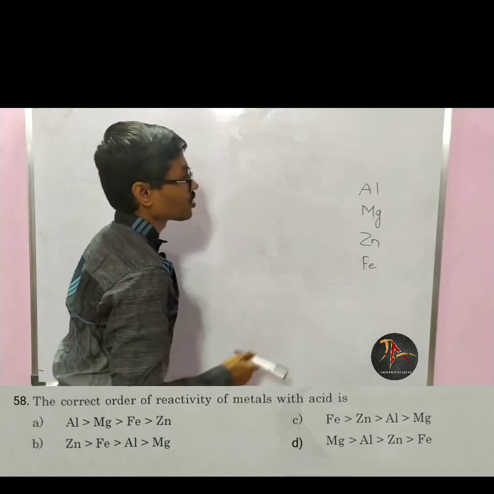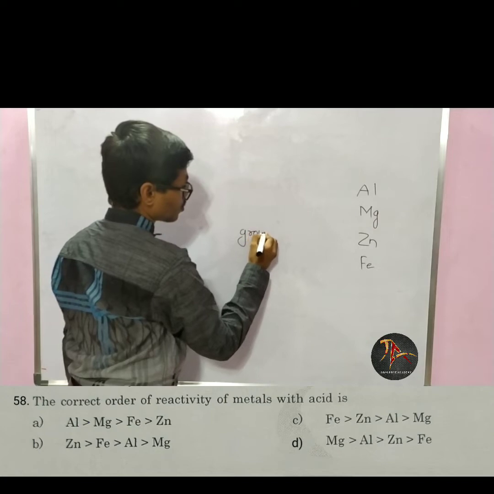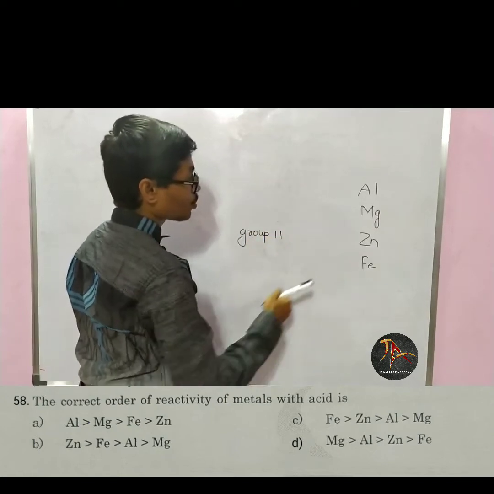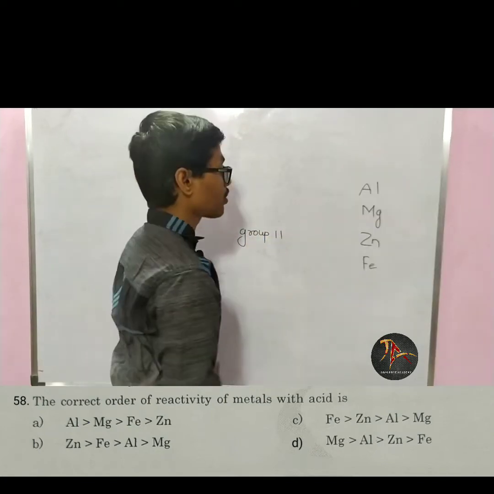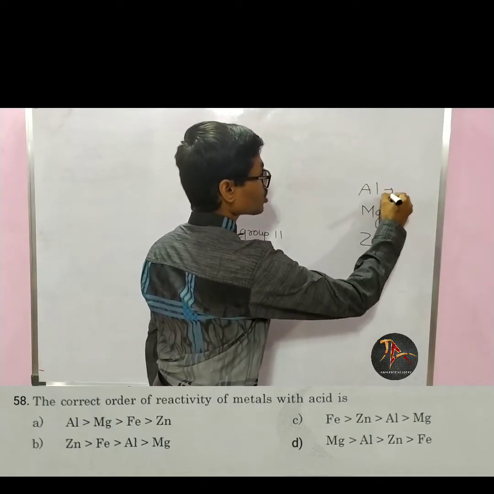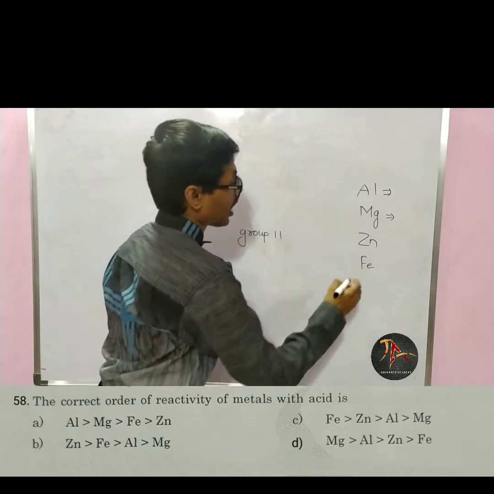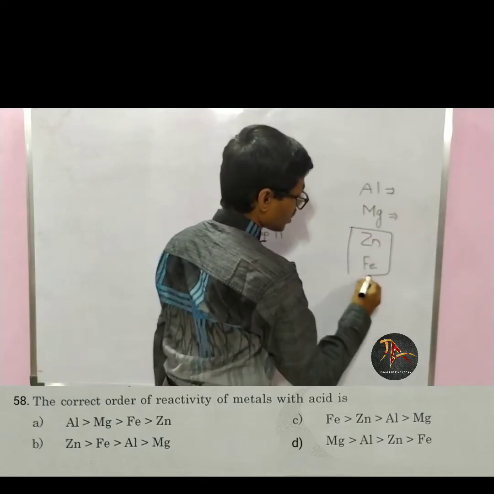Now magnesium is from group 2 and it is an alkaline earth metal. Aluminium belongs to group 3 and these two are transition elements.